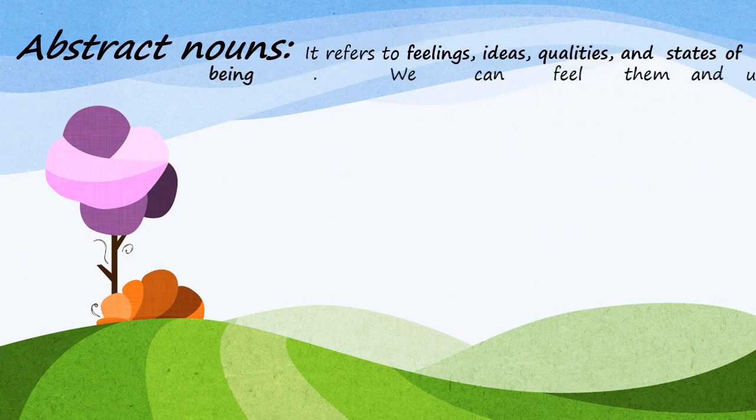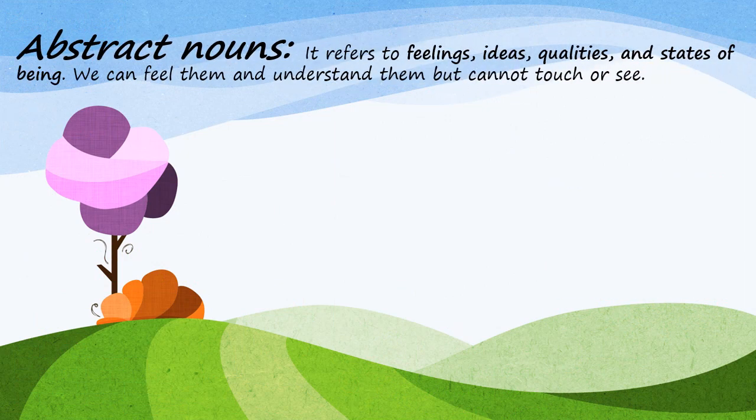Now next, abstract nouns. So what is an abstract noun? It refers to feelings, ideas, qualities and states of being. We can feel them and understand them, but we cannot touch or see them. Children, when we talk about abstract nouns, we talk about our feelings, our ideas, qualities that we all have, and different stages of life.